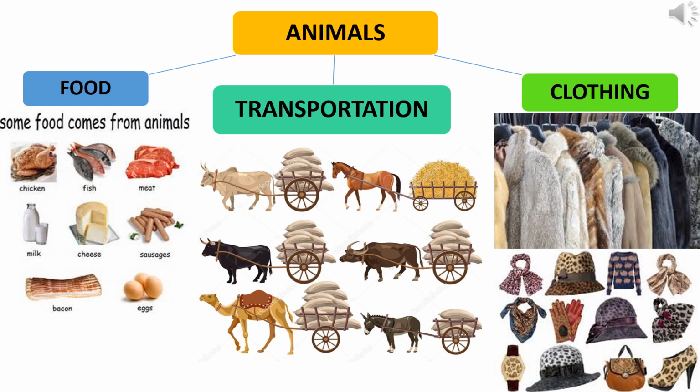What are the animal products used as food? Good. Milk, egg, honey, meat, etc. Then what are the animal products used as clothing? Good. Wool and silk. Name some animals which are used in transportation. Ox, donkey, horse, camel, elephant, etc. Let us learn about the importance of animals and how to protect the animals and how to maintain them.